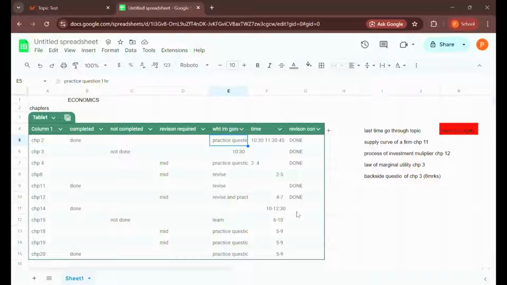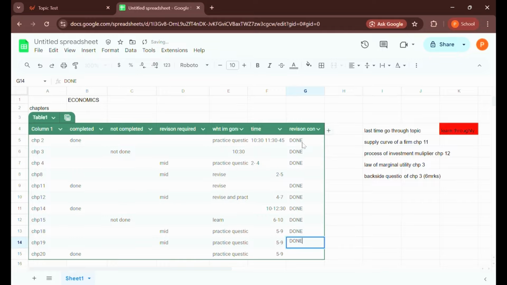Okay, and the revision complete part, when I was screen recording this I had completed everything, so I'm just gonna fill out done in all the chapters because I've completed the entire portion. Now I just have to revise everything I've put in the learn thoroughly part. So for revision I'm gonna go through all the diagrams in economics, and I'm gonna go through all the topics which I've written at the side. You can see the cursor which I'm moving, yeah, so I'm gonna do that.